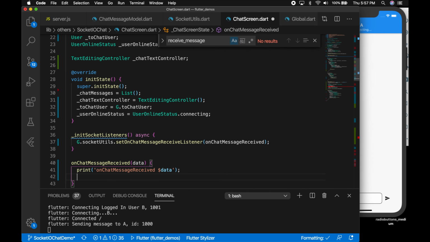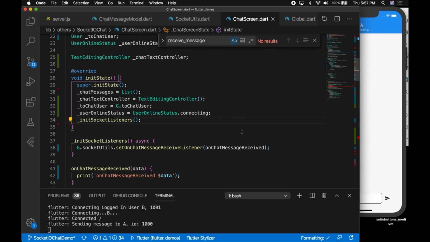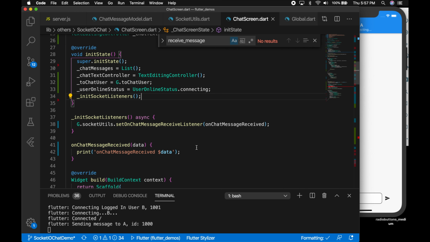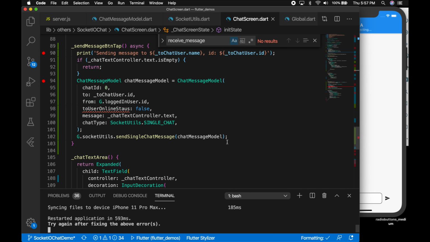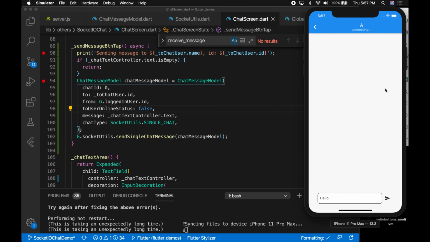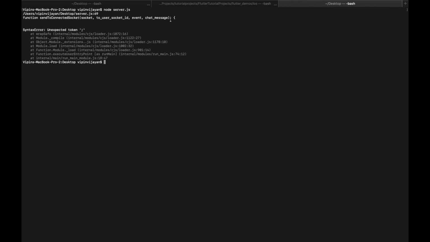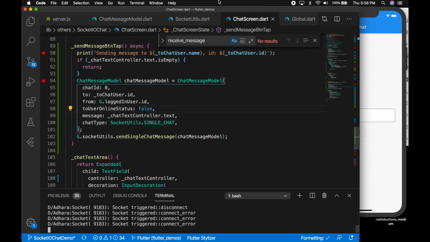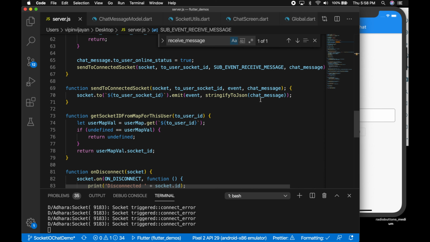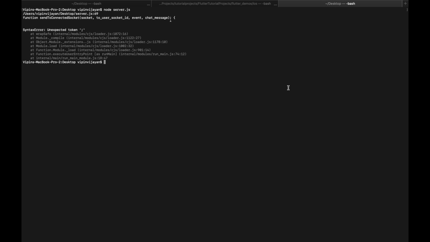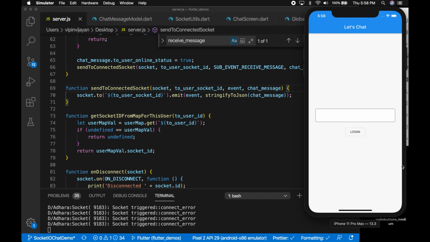Okay, now we have everything set. Now let's go to the end state and call this function. All right. Okay, now we have to restart the app. Okay, we have some issue here, so that should be status. Okay, good. Okay, we need to go to the server and restart the server as well. Okay, we have some syntax error here. Okay, that's semicolon. Okay, now it should be good. Okay, the error is gone.